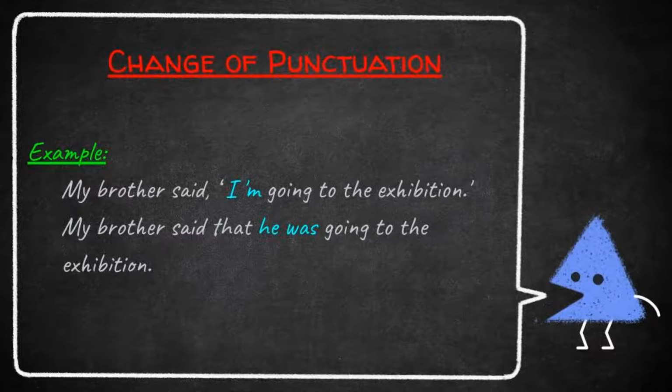That means it shows the exact words of the speaker. But in indirect speech, we removed the quotation marks and commas. And next thing, in direct speech, the reporting verb is followed by a comma. But in the indirect speech, the comma is removed. Not only the comma, the quotation marks are also removed. And one more thing, in direct speech, the ending punctuation mark should always be inside the inverted commas.